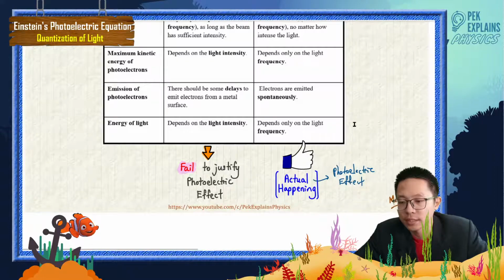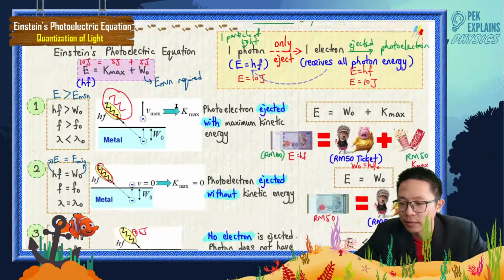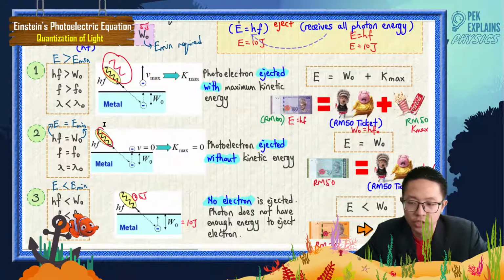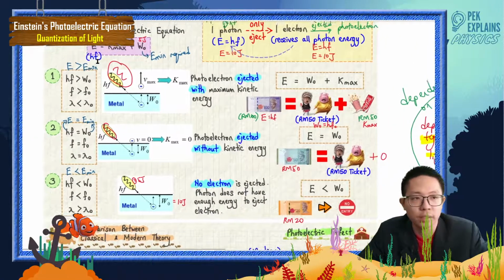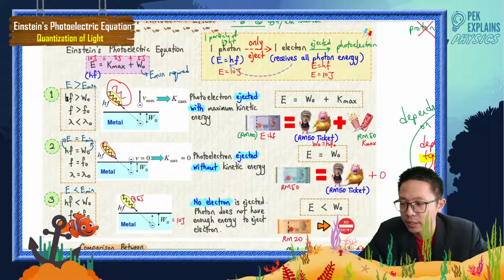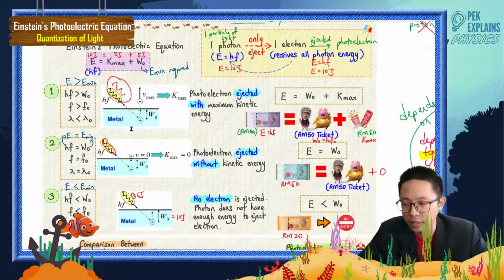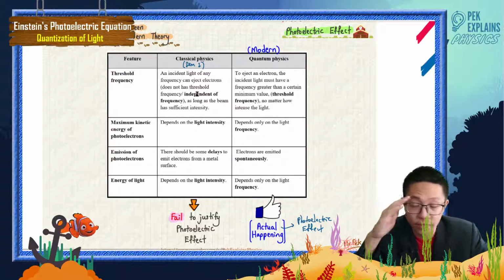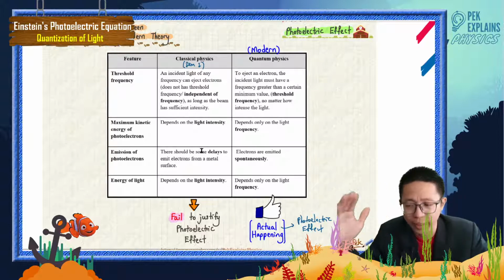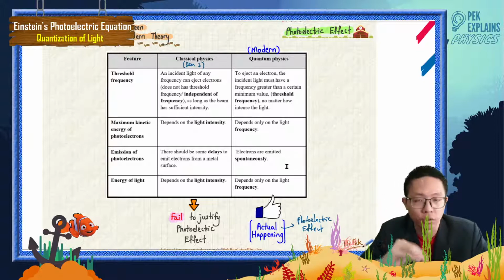The effect that you saw just now about the particles of light, whether they can eject or cannot eject the electrons, E equal to Kmax plus work function, hf more than the work function, the frequency must be more than the threshold frequency, the wavelength must be less than the threshold wavelength. This is quantum physics, not classical physics. Classical physics has its own understanding, but that does not happen in this photoelectric effect.